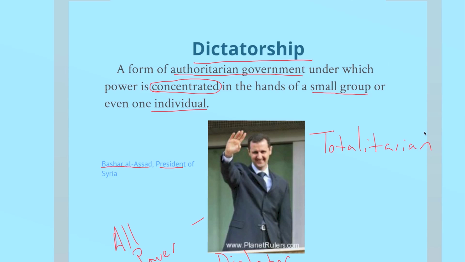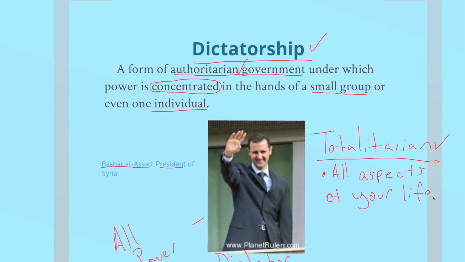So you see, we have a lot of words that have similar meanings. We have dictatorship, we have authoritarian, and we have totalitarian. And totalitarian is a government in which the government tries to control all aspects of your life.